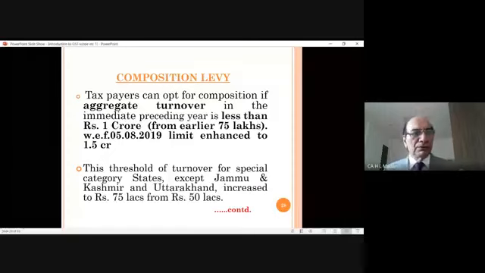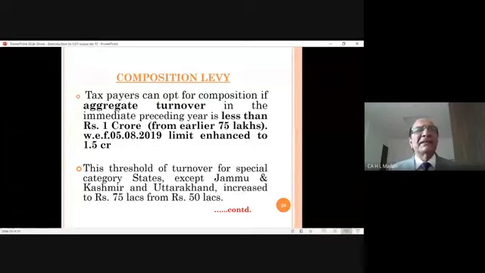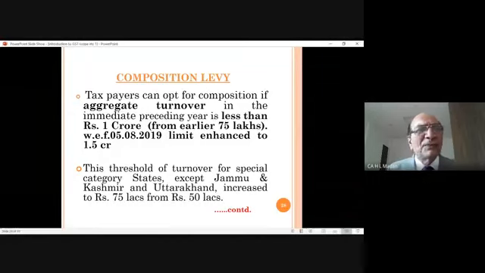Composition levy. Now, what is this composition levy? The people of the country and the professionals told the government, look, you are going to impose such a difficult, complex system of GST in the country, then how will these small shopkeepers do it? So government said, okay, we will give them a facility that if their turnover is less than 1.5 crore, then they can file quarterly returns. They need not file monthly returns. They need not pay taxes like that. And it will be ease of compliance.